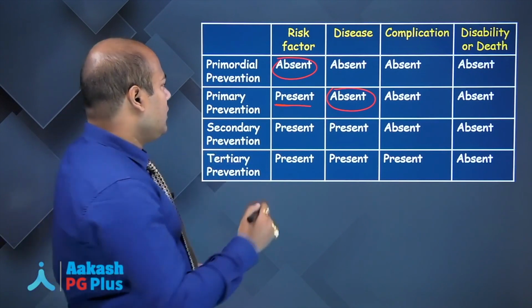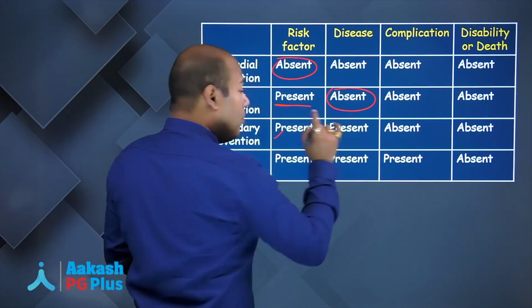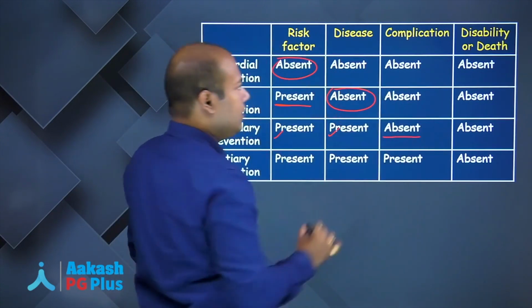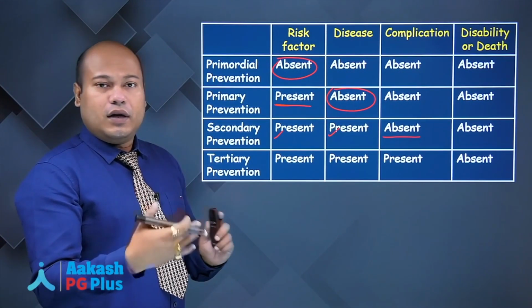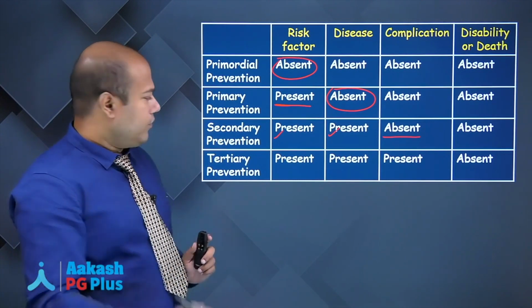We'll take examples. Secondary prevention is what? Secondary prevention is the risk factor is there, the disease has set in, but there is no complication. Complication is absent. Okay, so that will be a secondary level of prevention. Like for example, early diagnosis and treatment will come under secondary level of prevention.